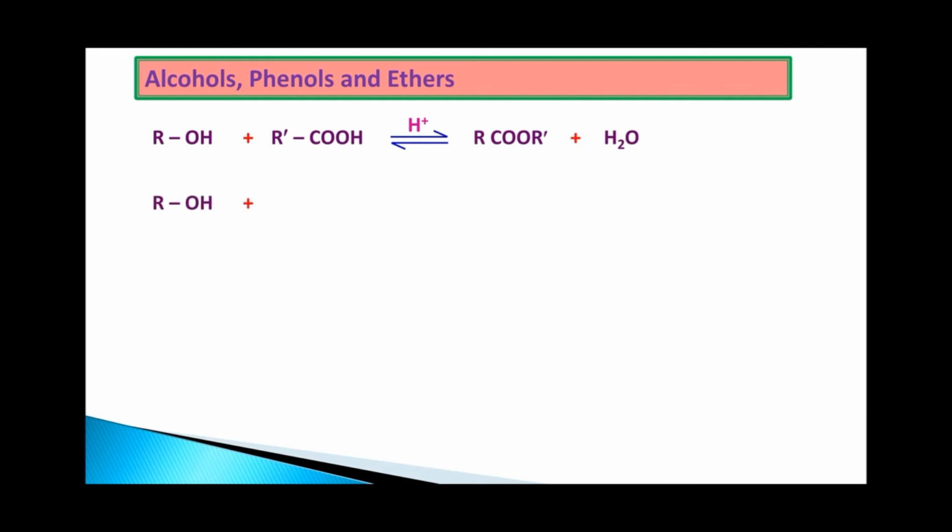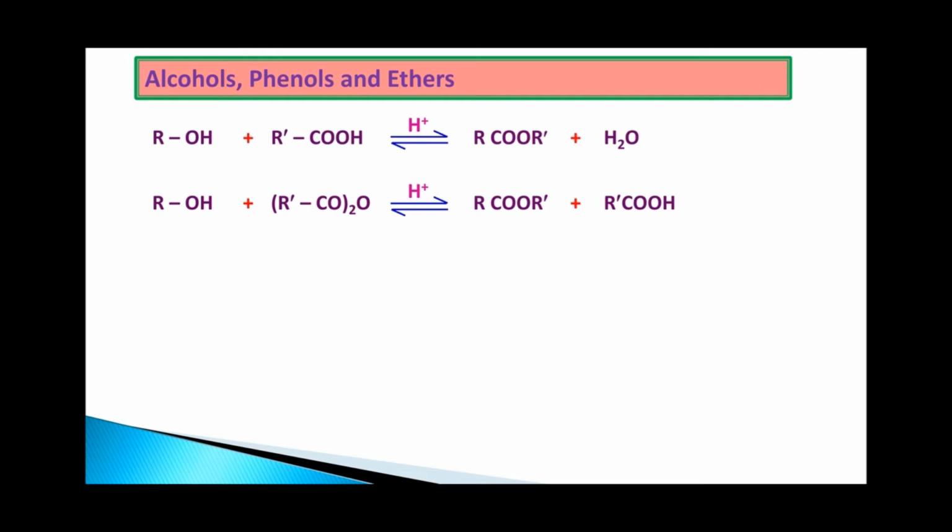ROH plus R dash CO twice oxygen. The structure is something like this: R dash C double bond O, O to the same oxygen again C double bond O, R dash will be there. Anhydrides we have studied last year. On reaction with H plus it gives RCOOR dash and R dash COOH.